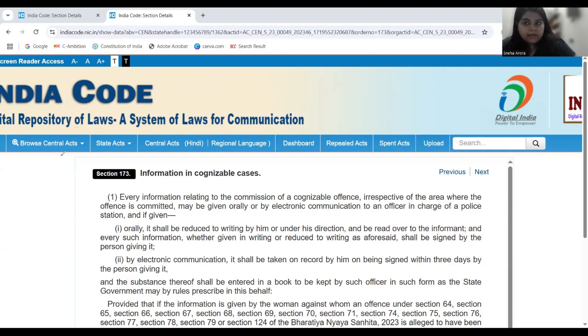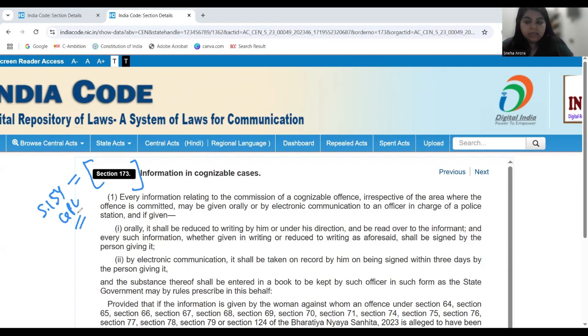Where can you file an FIR? How will you file an FIR? That is what we are going to look at in this particular video. There are some pertinent changes in Section 173. We all know that Section 173 corresponds to Section 154 of the CrPC, which provides for information in cases of cognizable offenses.